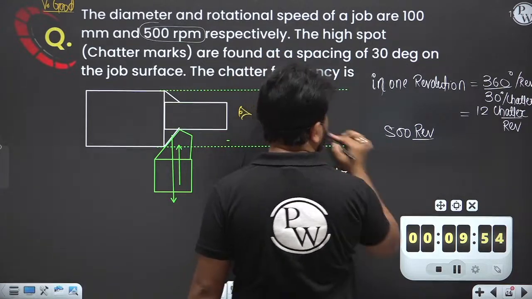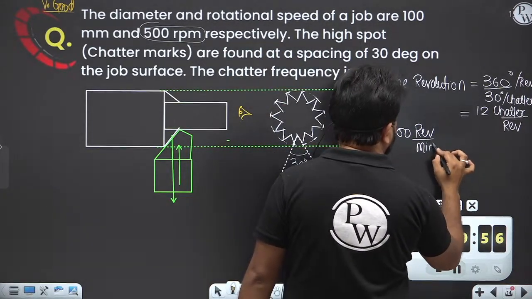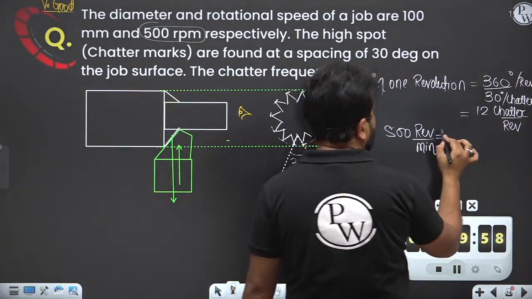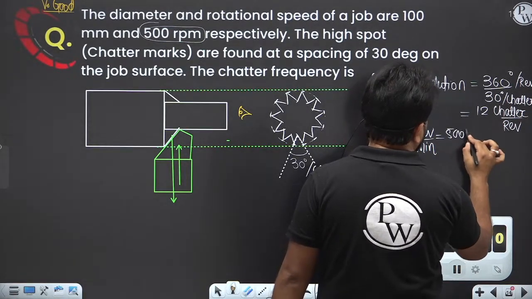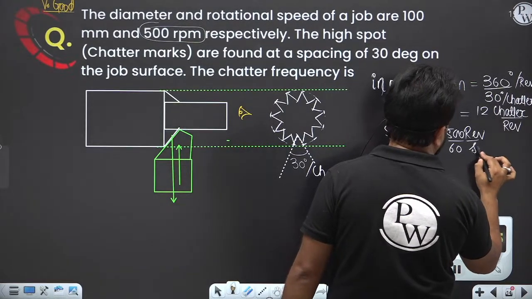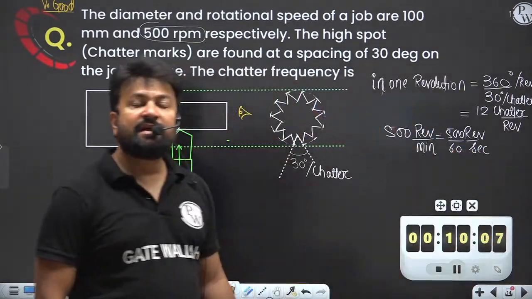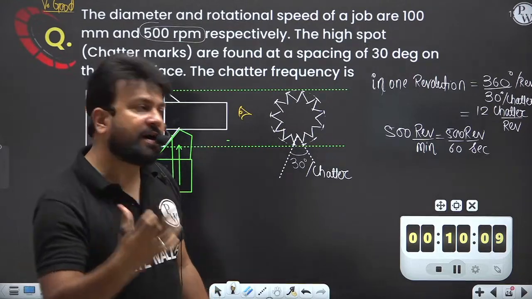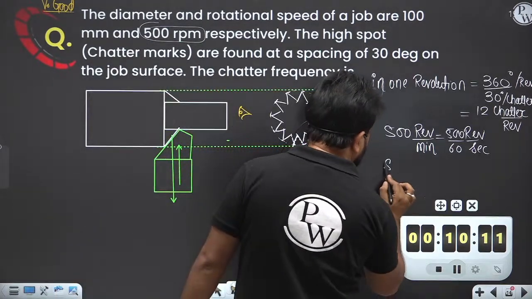This is per minute. You are doing 500 revolution per minute. If I'm going to write 500 revolution divided by 60, it is what? Per second. Yes. So in 500 revolution, how many chattering is going to happen?